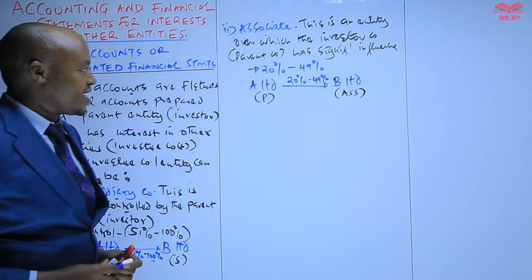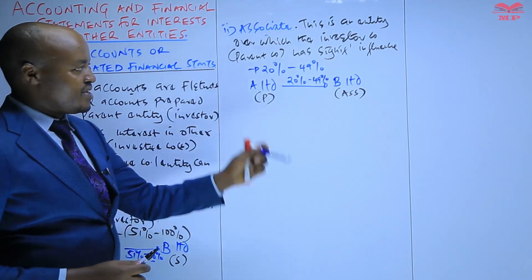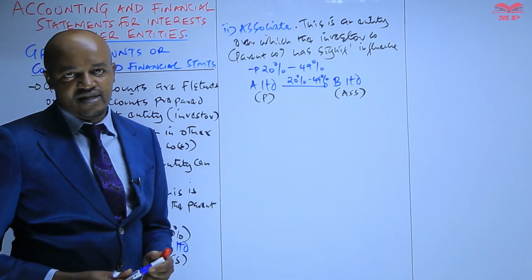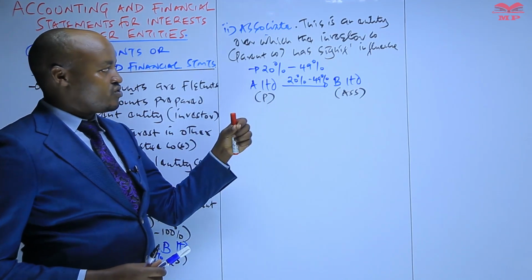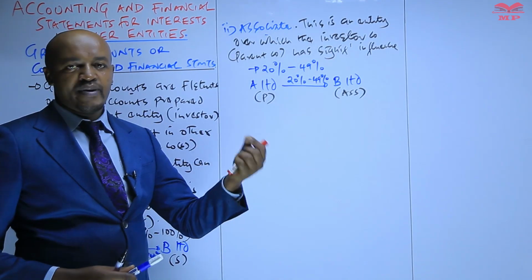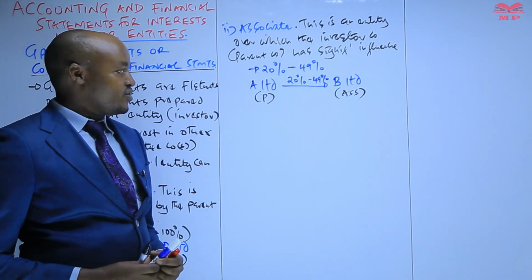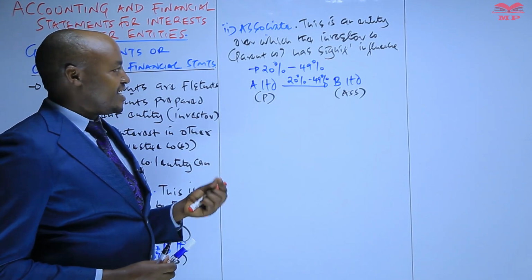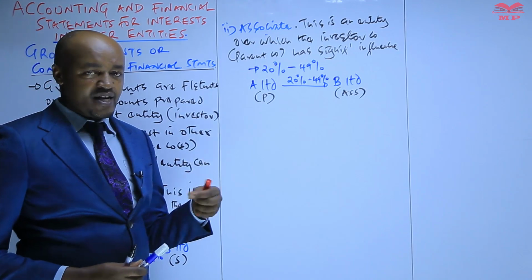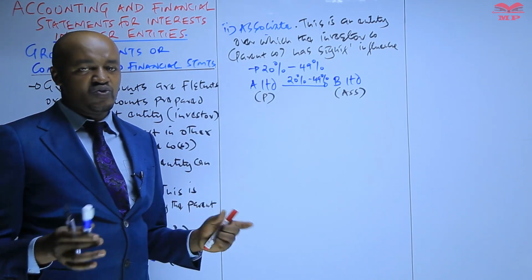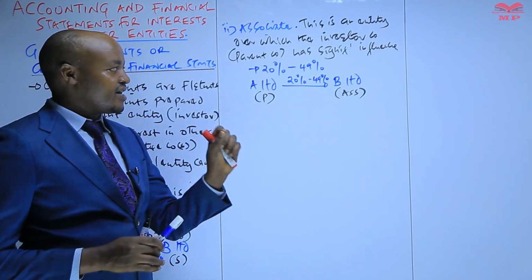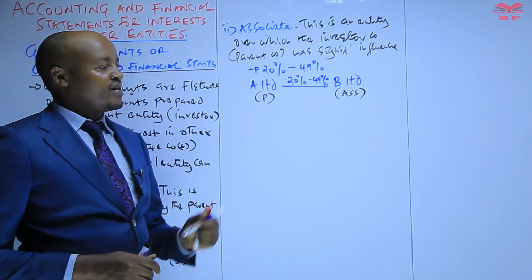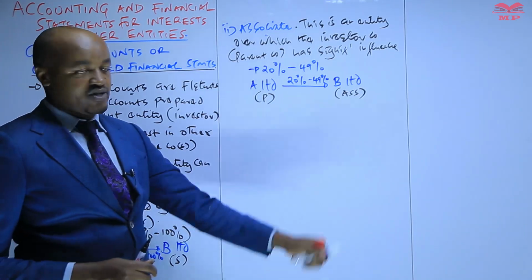The reason being that A Limited here will have something called a significant influence. Significant influence means that A Limited does not have the powers to control the operating and financial decisions made by B Limited, but A Limited has the powers to influence, not to control, but rather to influence the operating and financial decisions which will be made by B Limited, which is known as what?